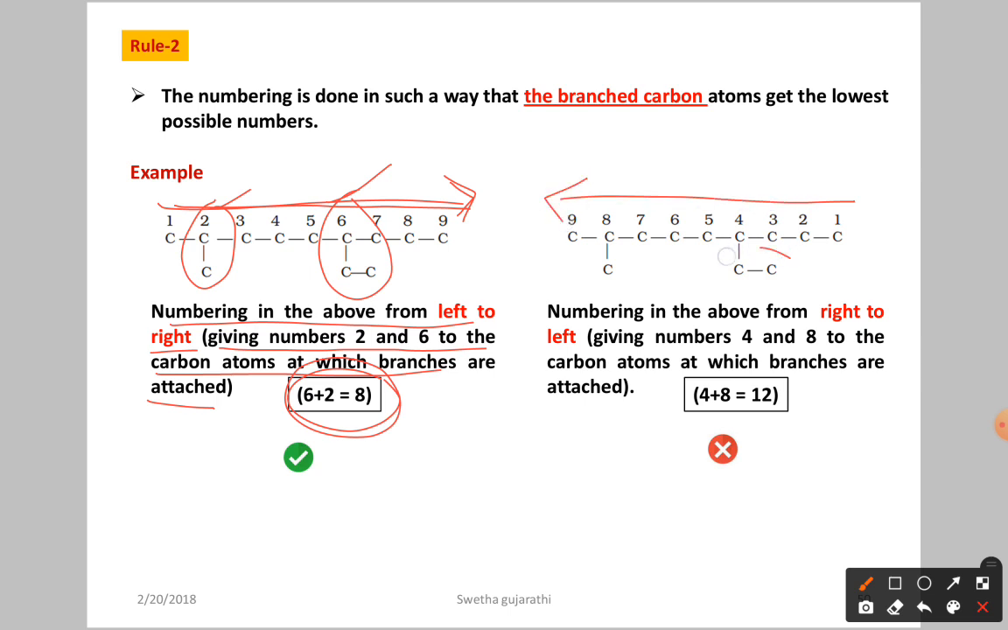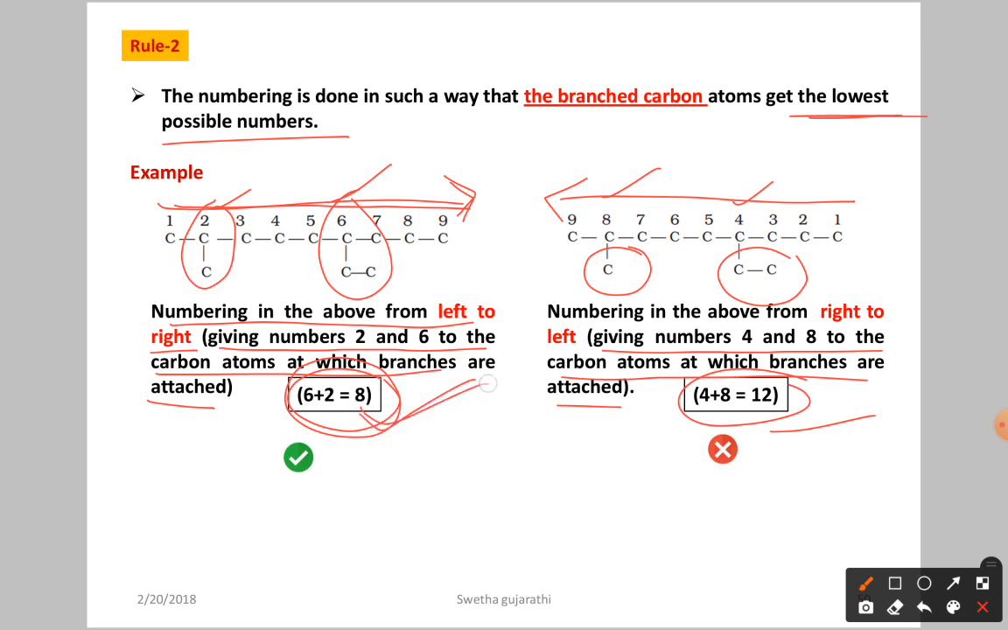Here at the fourth carbon we have the ethyl substituent, at the eighth carbon we have the methyl substituent. So we give the numbers 4 and 8 to the carbons at which branches are attached. Now if you add 4 plus 8, we get 12. Here we have to go for the lowest possible number, or simply the sum should be lowest. In one direction the sum is 8, in this case 12. So we are not going to follow this direction, we are going to give the numbering in the other direction only.